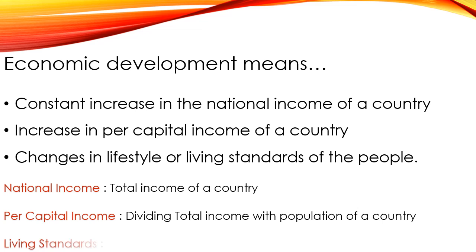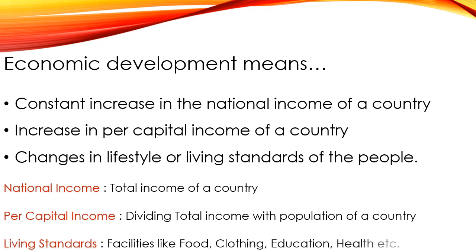It is a great measure for comparison. And the living standard: when people get facilities like food, clothing, education, health, etc., we can say that their living standard is good. And when these facilities improve, their living standard improves. So when the national income constantly increases, when the per capita income increases, when the living standard of the people improves, we can say that economic development is there.